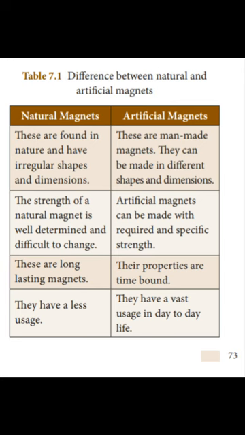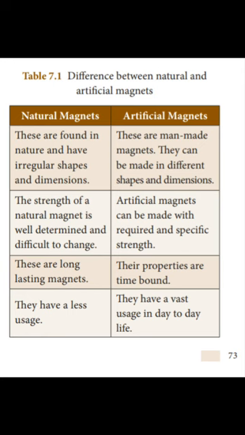Natural magnets are found in nature and have irregular shapes and dimensions. But artificial magnets are man-made magnets. They can be made in different shapes and dimensions. Second difference, natural magnet strength is well determined and difficult to change. Artificial magnets can be made with required and specific strength. We can change the strength of the artificial magnet, but we cannot change the strength of the natural magnet.